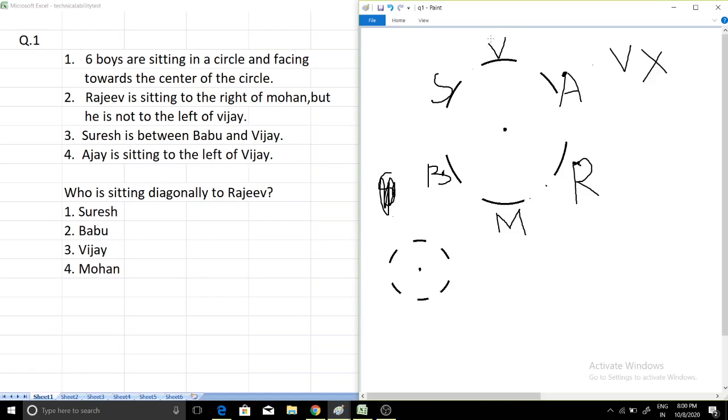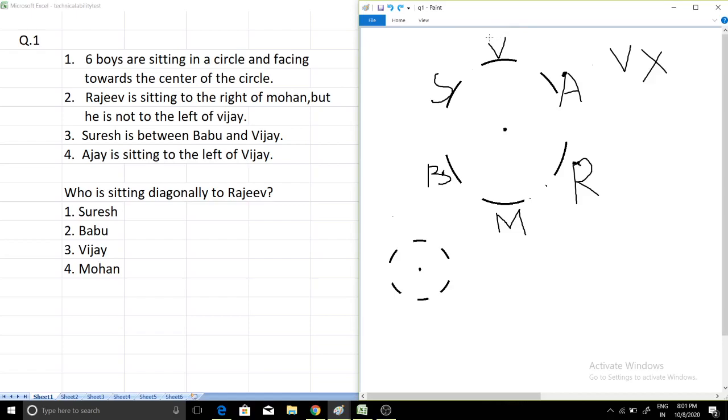Now Suresh cannot be here, so I have already put Suresh here. So now let's see if I can put Suresh here in the place of Vijay. If I put Suresh in this position, then it is saying that Suresh is between Babu and Vijay. So I have to put Babu here and Vijay here. But it is also not true, because I have said earlier that Vijay cannot be here. So this condition also is not true. So Suresh cannot be here.